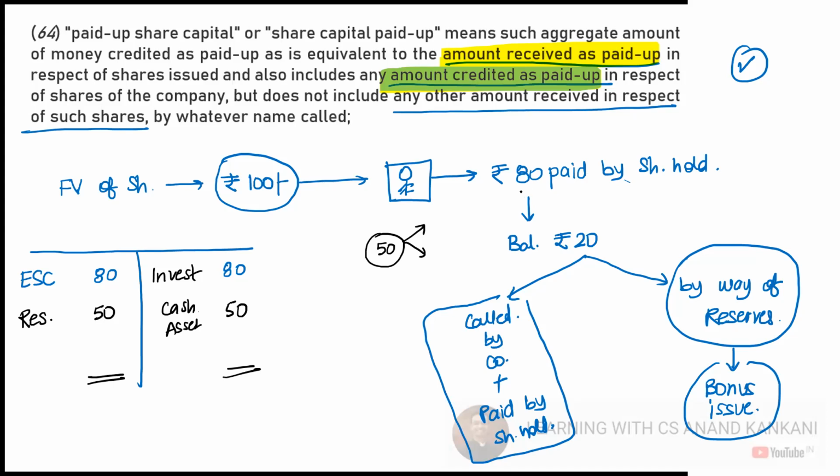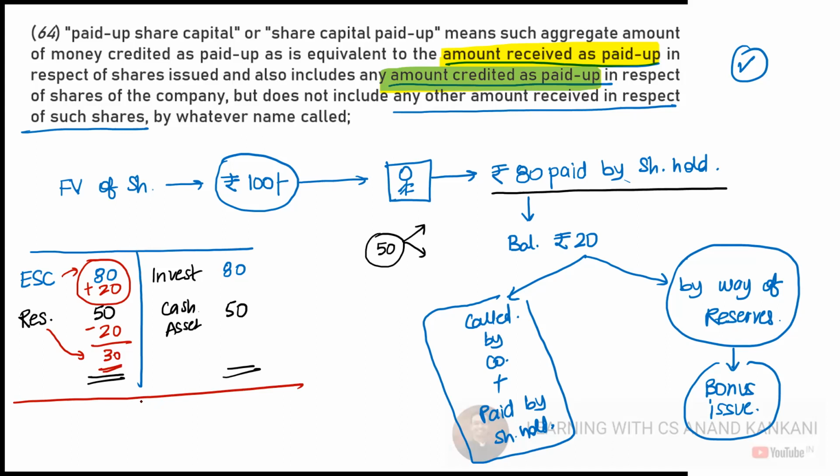But at the same time, don't keep my share as partly paid up, make it fully paid up. So how can this be made fully paid up? Company will deduct 20 rupees from here and company will add 20 rupees here. Due to this, the equity share capital will become 100 and the reserves will become 30 rupees. So what will be the new balance sheet of the company? The new balance sheet will look like this. Equity share capital 100, reserves 30, and you will have assets worth 130 rupees.